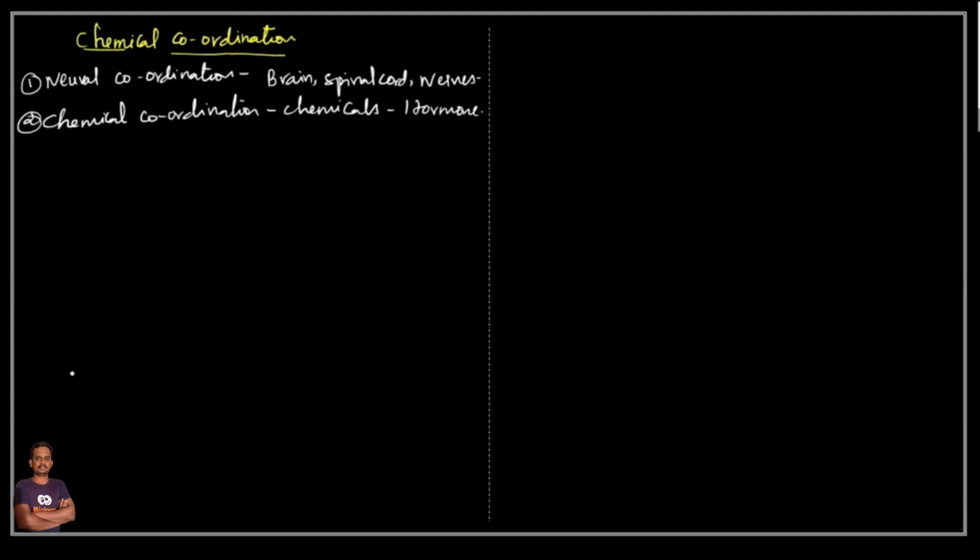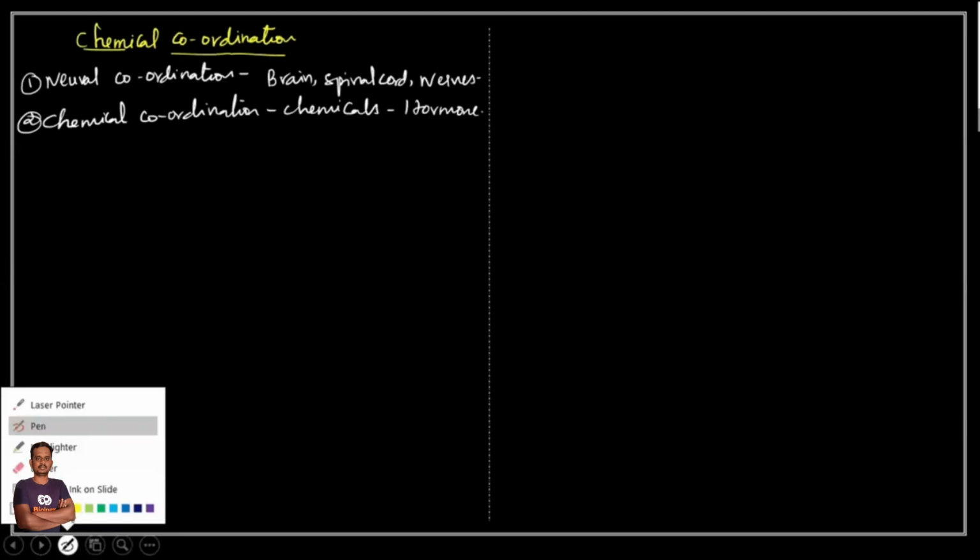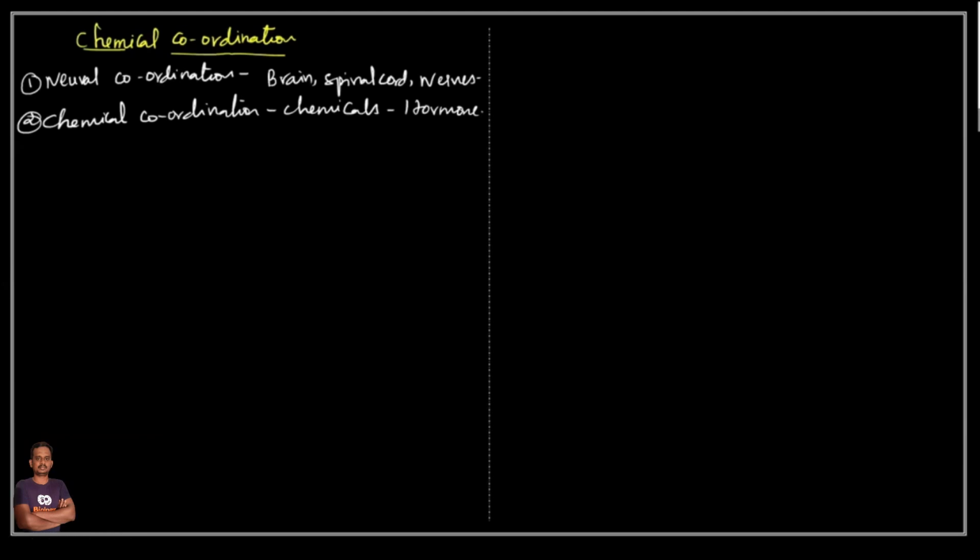Okay, and in this part we are going to discuss the chemical coordination regarding the glands. So first we have to know what is meant by glands. Glands na enna அப்படினு சொன்னா என்ன definition கொடுப்பீங்க? ஒரு செல்லா இருக்கலாம், ஒரு டிஷ்யூவா இருக்கலாம், or maybe an organ that is responsible for synthesis of a chemical substance.